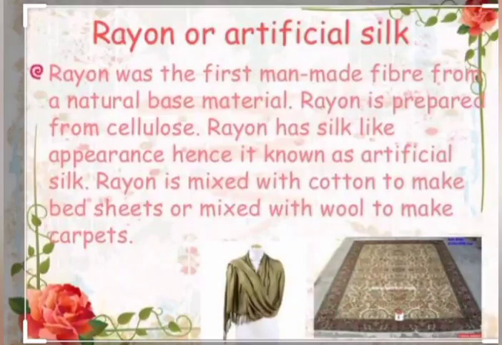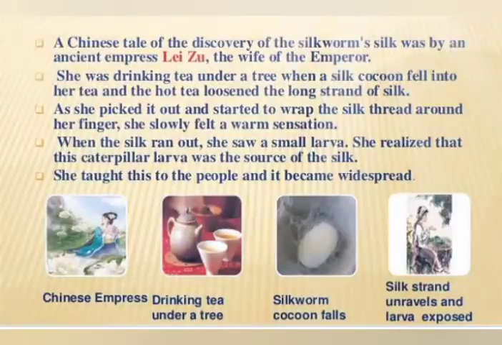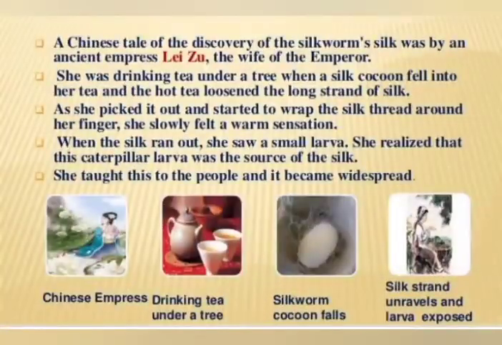So let's discuss what is rayon. Rayon is also called artificial silk. Children, there is a story behind silk. Once upon a time, a queen was sitting under a mulberry tree having a cup of tea. As she was having her tea, a weird kind of insect fell into her cup of tea.